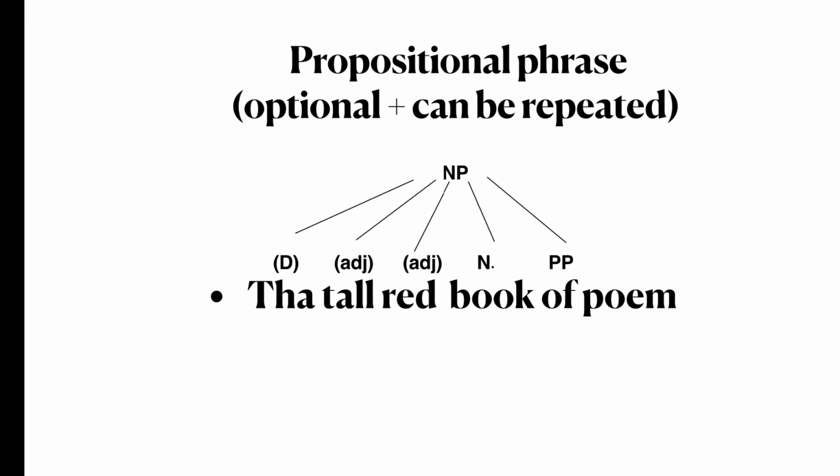After that, we have the prepositional phrase. The prepositional phrase in a noun phrase is optional and can be repeated. For example, here, the tall red book of poem. Of is the preposition, poem is a noun phrase. Together, they form a prepositional phrase. A prepositional phrase can come after the noun. Prepositions are words like of, on, in, at, with, over, etc.